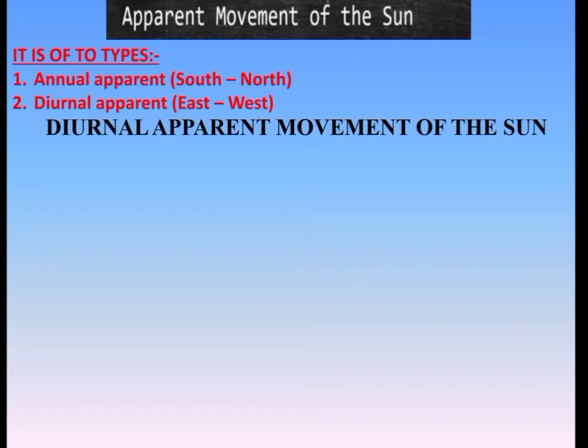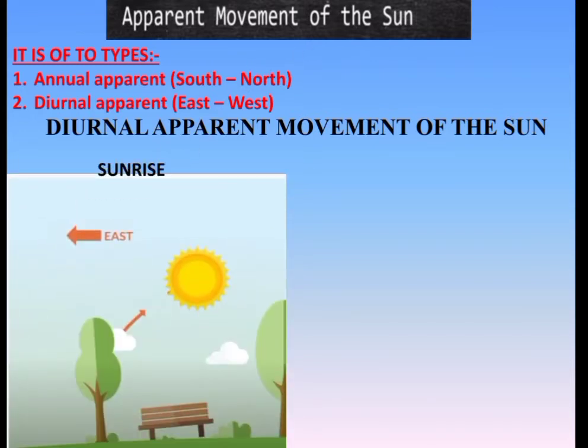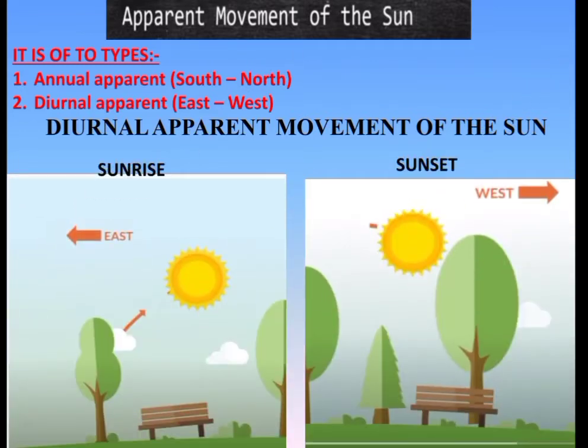The diurnal apparent movement of the sun is the sunrise and the sunset. It means when the sun rises in the east and sets in the west. Now we already know, children, that it is not the sun that changes its position, but it is just because of the rotation and the revolution of the earth that we feel that the sun is moving, that is, the sun is rising and setting. Okay, now this change in position of the sun that we say is the diurnal apparent movement of the sun.